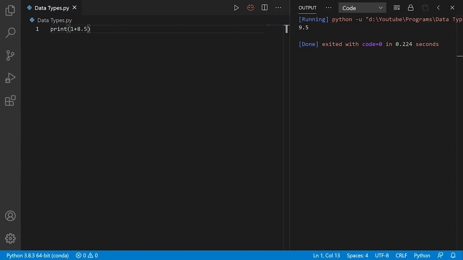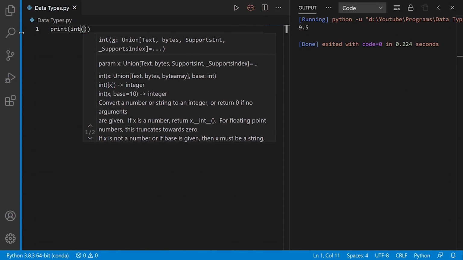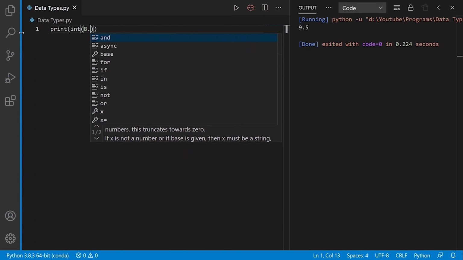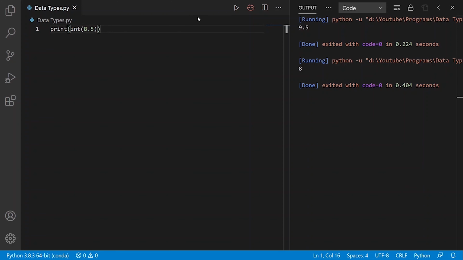We can also use built-in functions like int, float, and complex to convert between these types explicitly. So let's see some examples. First I will clear this. I write print and I will convert a float into an integer. So I write 8.5 here. When converting from a float to an integer, the number gets truncated. That means the decimal part is removed. So I did some more examples here.